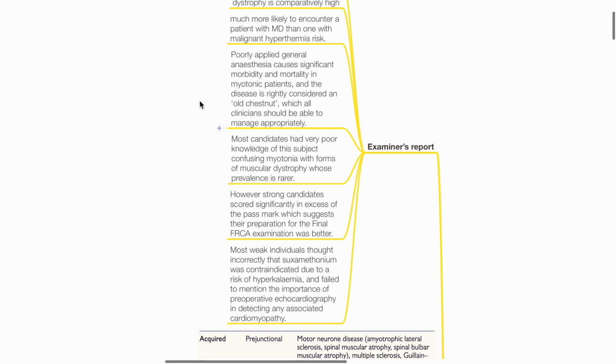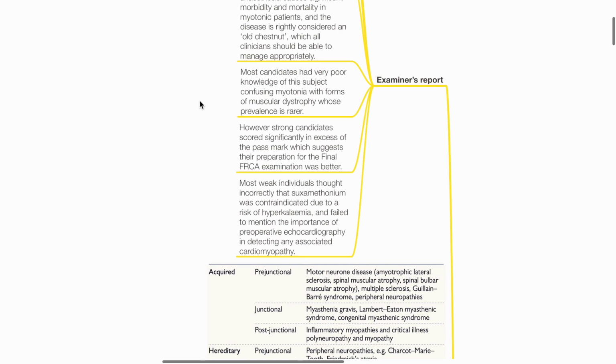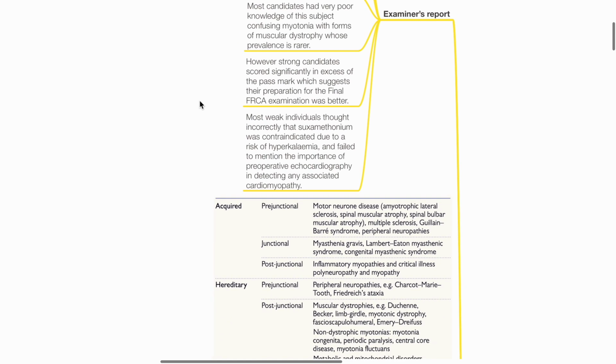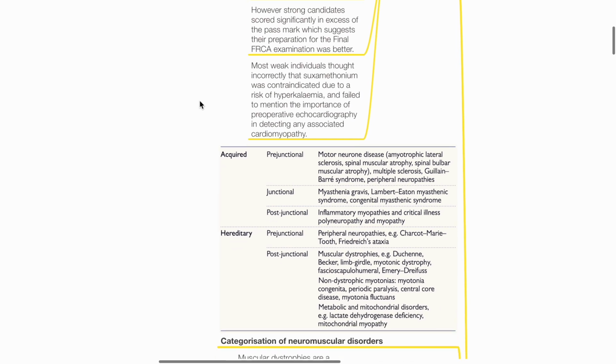Most candidates have very poor knowledge of this subject, and some confuse myotonia with forms of muscular dystrophy whose prevalence is rarer. Strong candidates scored significantly in excess of pass mark, suggesting their preparation for FRCA was better. Most weak individuals thought incorrectly that suxamethonium was contraindicated due to risk of hyperkalemia, and failed to mention the importance of pre-op echocardiography in detecting cardiomyopathy.